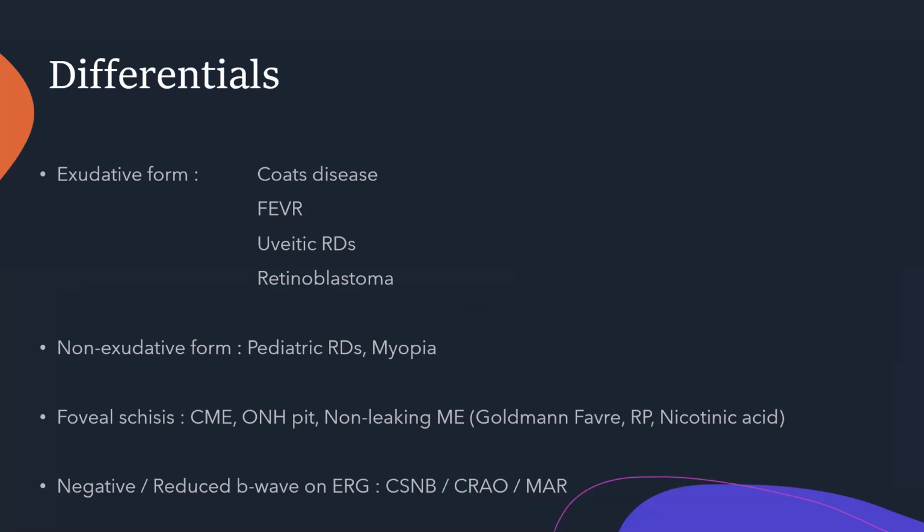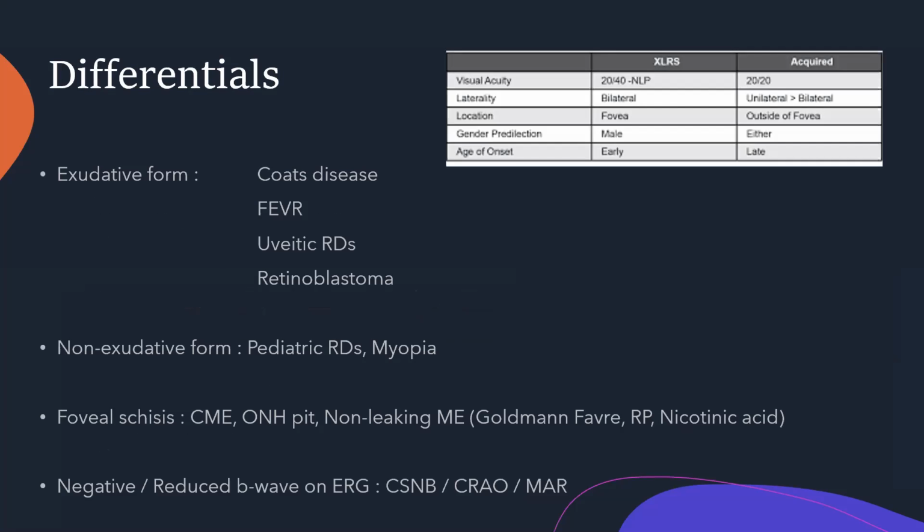There are certain differentials, acquired as opposed to XLRS. Acquired can be late in onset, and there is no gender predilection. We know that XLRS is obviously seen only in males, and the females are only carriers with rarely any symptoms. The fovea is 100% involved in XLRS as opposed to acquired, which can have involvement outside the fovea.